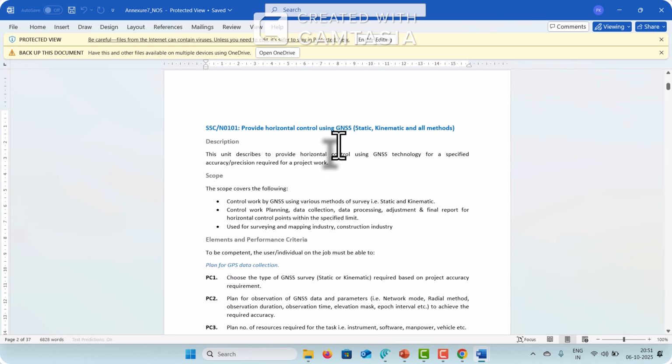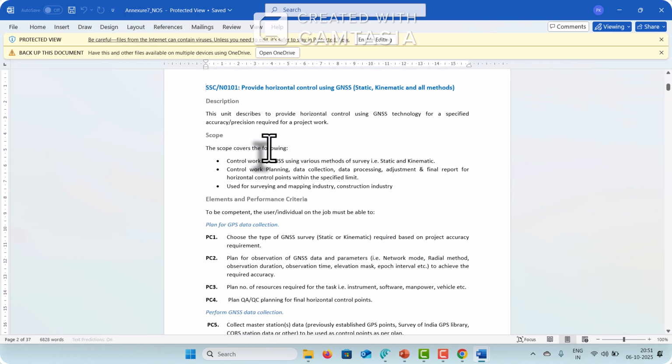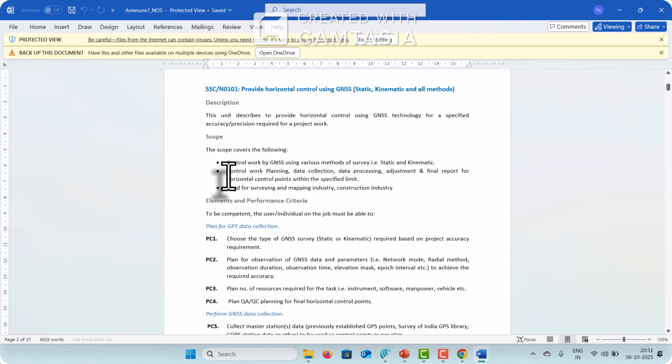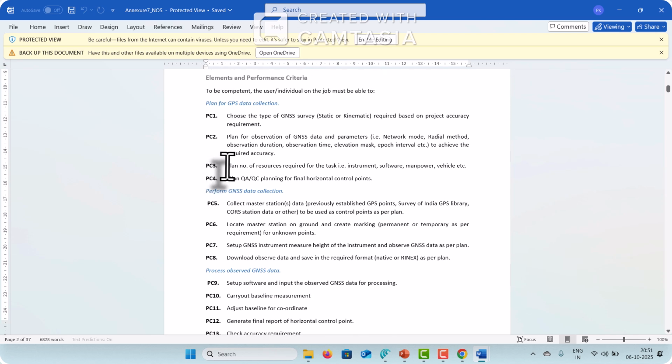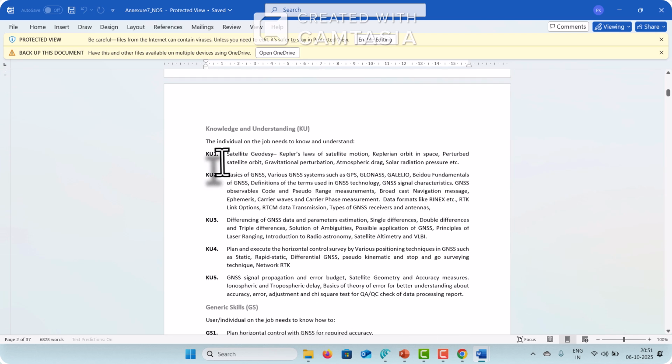So let's say, for example, now you will have a question about what we will teach them in theory. That question can be answered by this annexure, the detailed annexure NOS. Here the description is there, scope is there, elements and performance criteria. That's the same thing we have written in the PCs. So these are all the PCs. And the important part here is the knowledge and understanding. The individual on the job needs to know and understand.